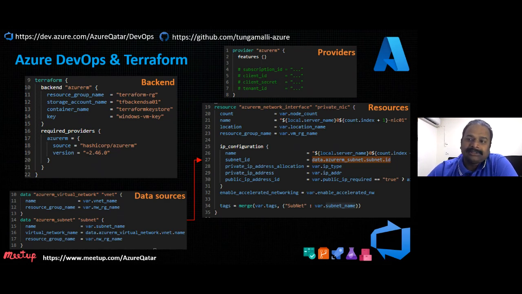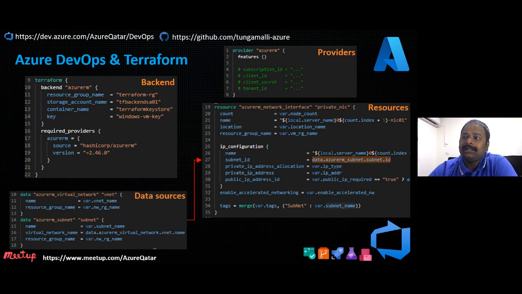So what are data sources? Data sources are predefined infrastructure resources where you get that information into the code, derive from it, and then create the infrastructure. If you see line 27, we are referring to the NIC being created in the so-and-so subnet, which is pre-existing.